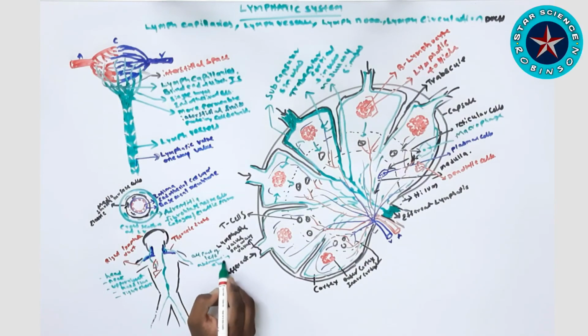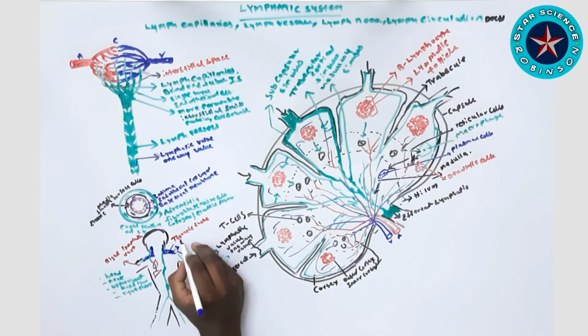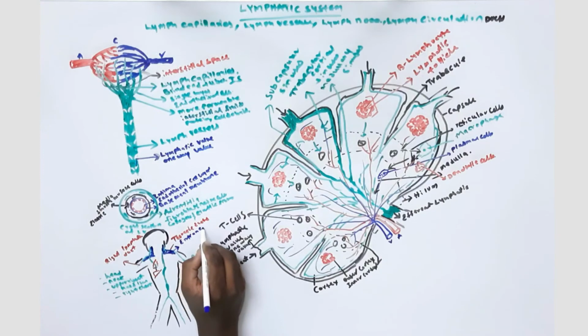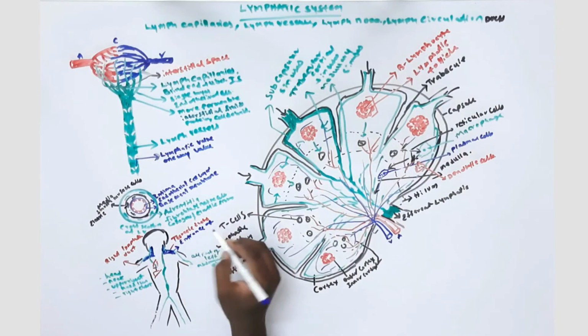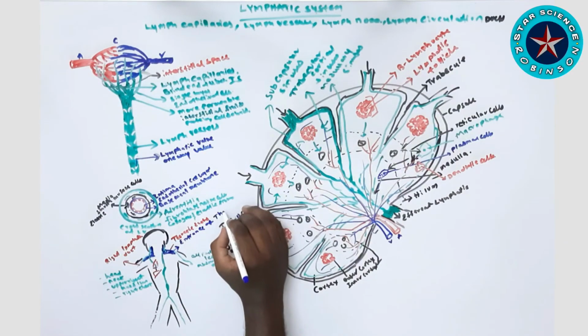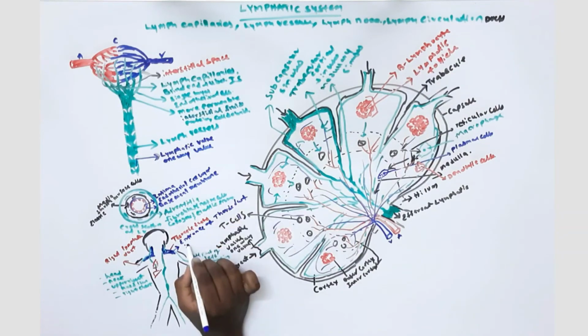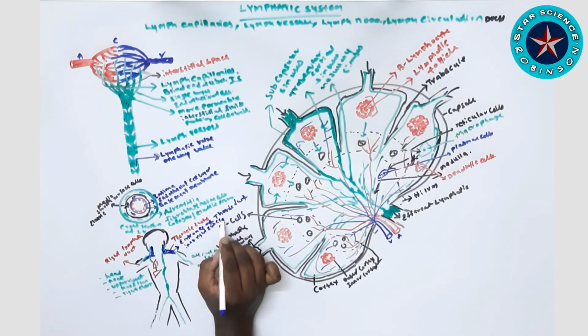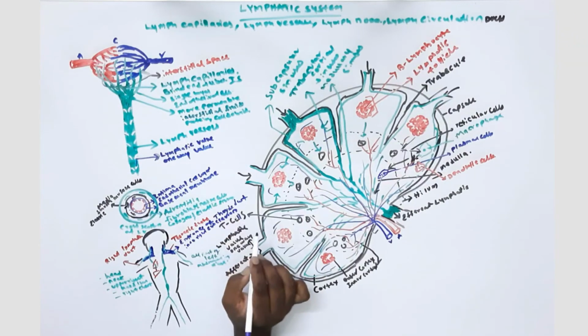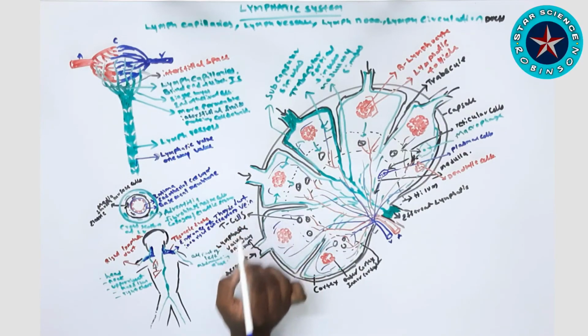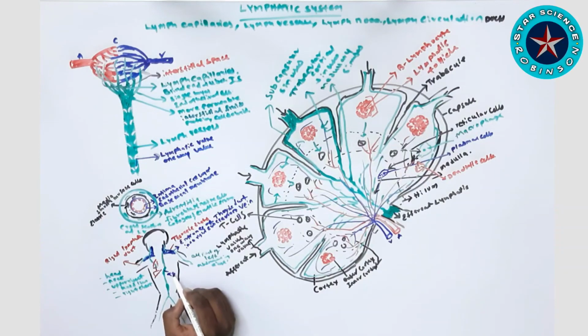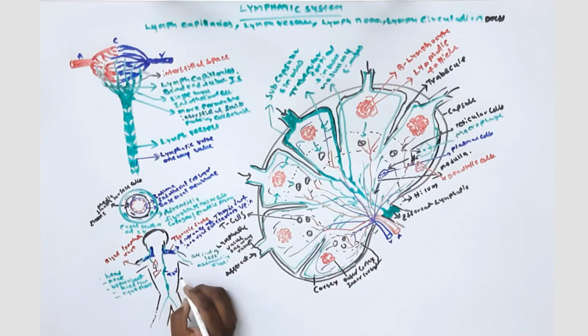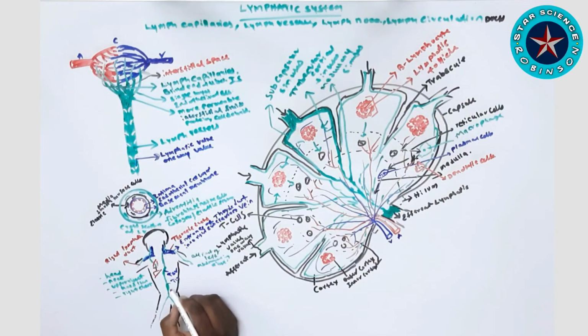As I said previously, the lymph capillaries take the lymph into the lymph vessels and to the lymph node, where phagocytosis will be done, and from the efferent of the lymph node it will connect to the lymph duct and bring the lymph back to the entrance of the left subclavian vein. On the right side, it will enter the right subclavian vein. That is the major important point we have to remember about the lymphatic system.